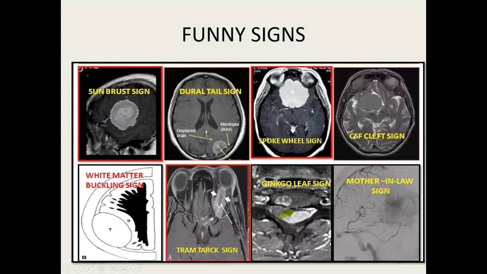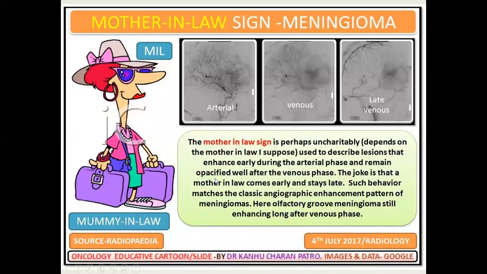There are various funny signs in the meninges where you can find meningiomas. One is the sunburst sign, dural tail sign, spoke wheel sign, CSF cleft sign, white matter buckling sign, tram track sign, ginkgo leaf sign, and mother-in-law sign. So let's discuss. Mother-in-law sign is seen in meningioma. It is a very funny sign.